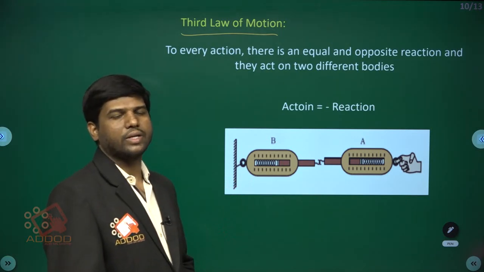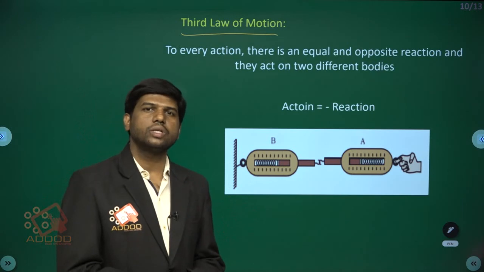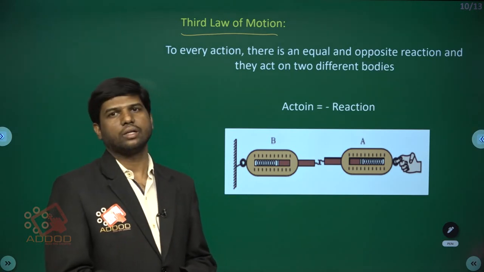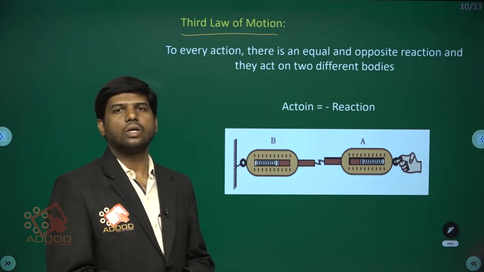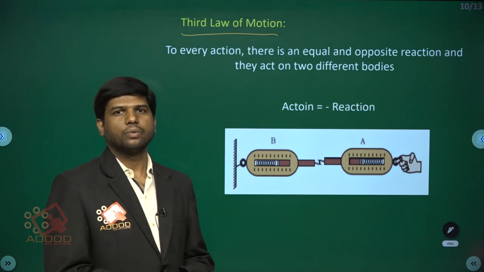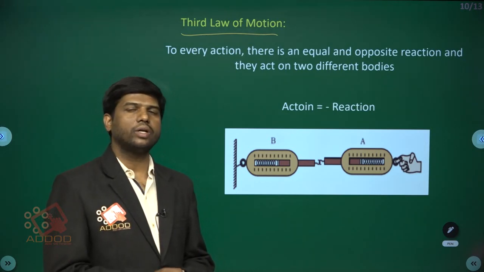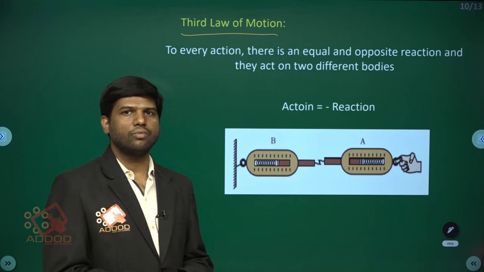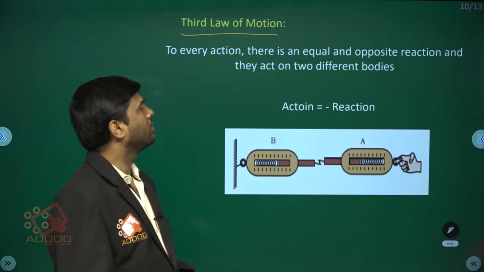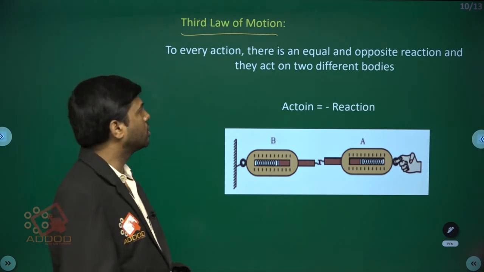So for every action there is an opposite and equal reaction. This is called Newton's third law. Based on Newton's third law, we can derive the law of conservation of momentum.